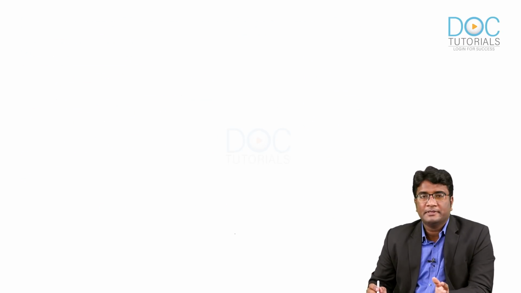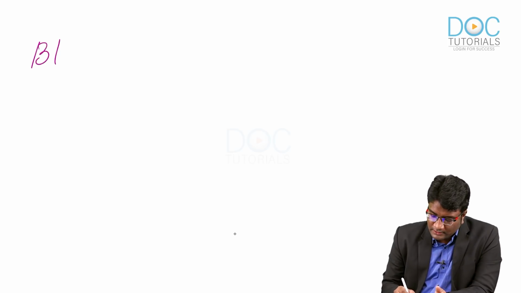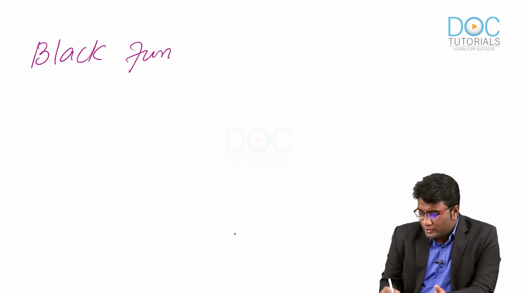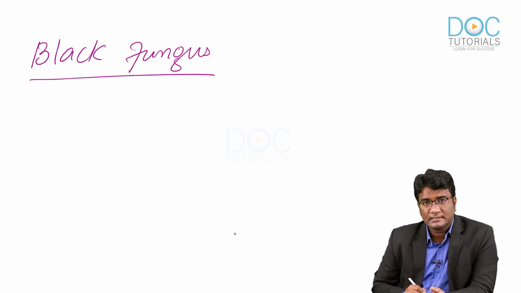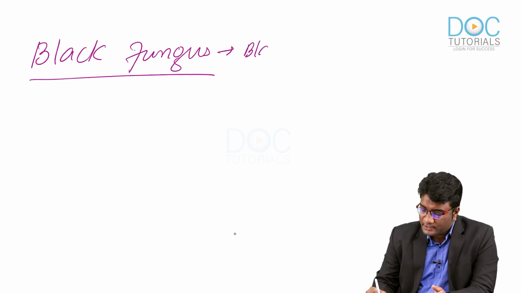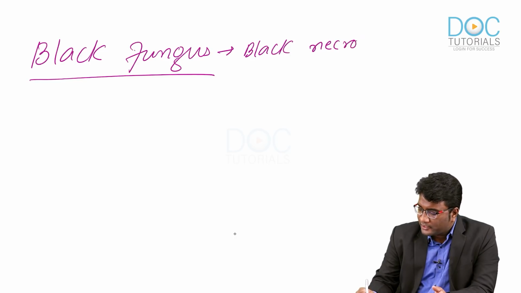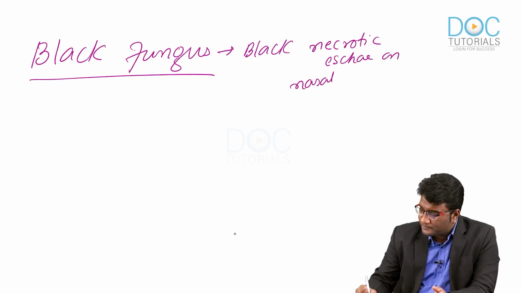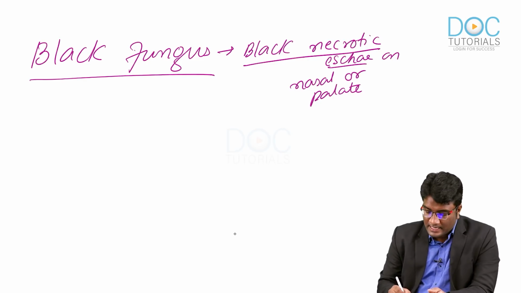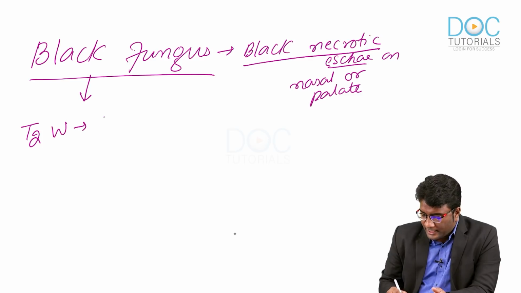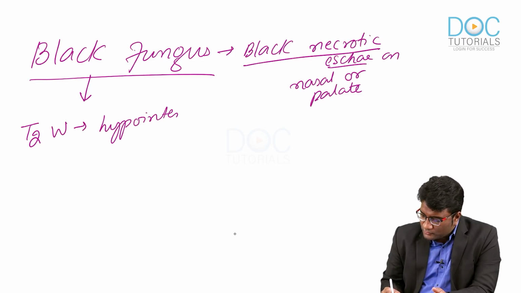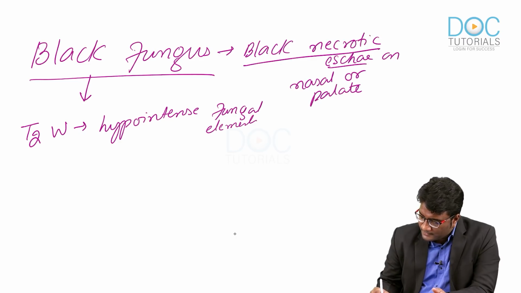So, basically let me sum this up by using the mnemonic of black fungus. We know mucormycosis is also called black fungus because of the black necrotic eschar that it produces. It is not a pigmented fungus, but it produces black necrotic eschar on nasal and palatine mucosa. That is the reason the name came as black fungus, and this on T2 weighted imaging will show you hypointense fungal elements. Hypointense means what? Black fungal elements, right. So, black fungal elements on the T2 weighted imaging.